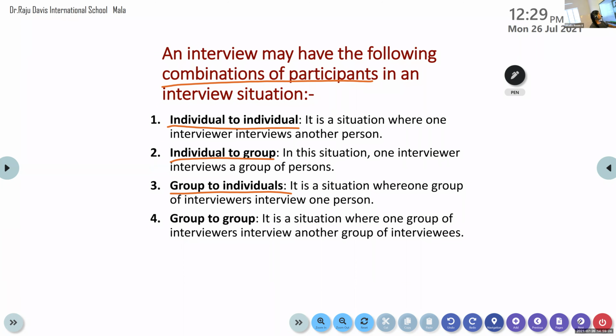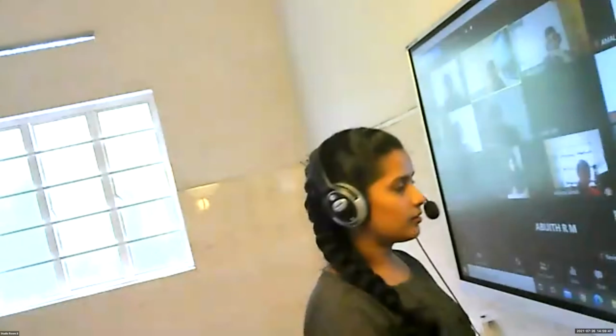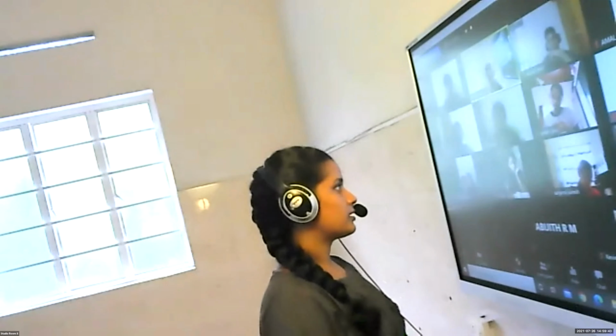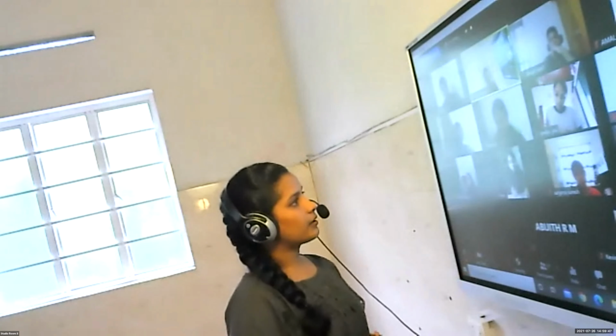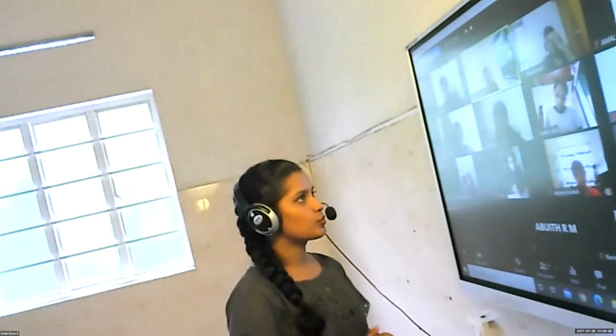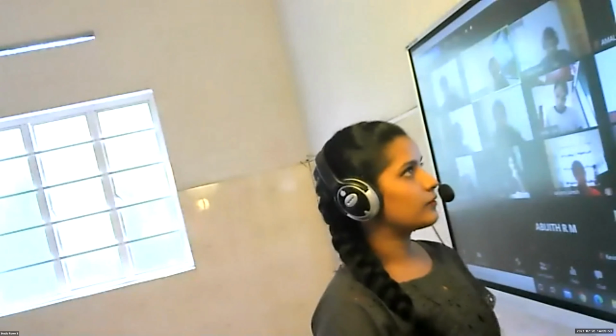Then next one is questionnaire survey. So among the three different methods, we have completed personal interviews. Now questionnaire survey is another method under survey research. Obviously there will be a set of questions. That is why we call it a questionnaire. What the respondent is supposed to do is mark the answers according to the various responses given.